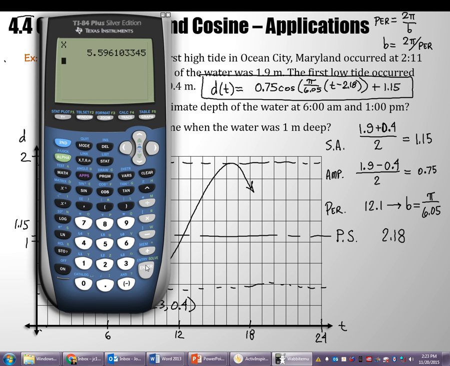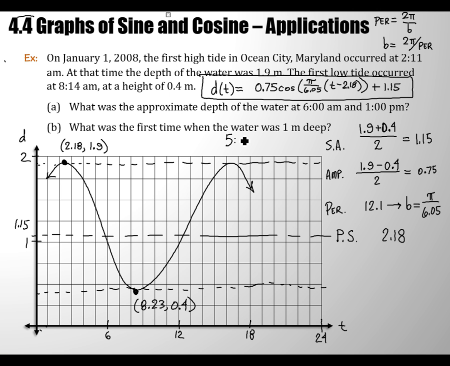It's 5.596 hours. If we subtract 5, then that's the number of hours past 5, so let's convert the decimal part to minutes. So it's at 5 a.m. and 35 minutes, and hey, you want to be even cooler? 35 minutes and 46 seconds approximately, right? So we could actually convert it that way. 5, 35, and 46 seconds, just to be really cool. Okay. But you see what I'm saying? Or you could say around 5:36 or something.